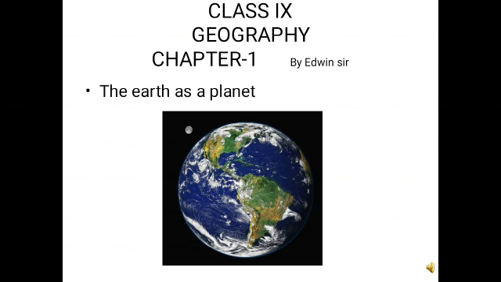Universe means something that exists in space. Inside this space there are various galaxies, many galaxies, which comprise millions of stars, planets, satellites, and our Earth. Our title is the Earth.